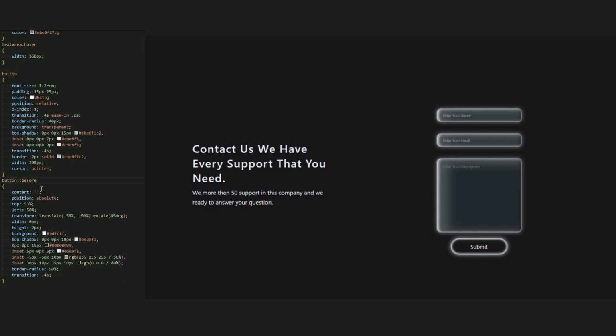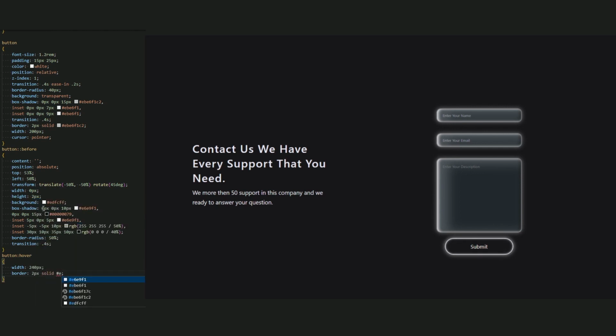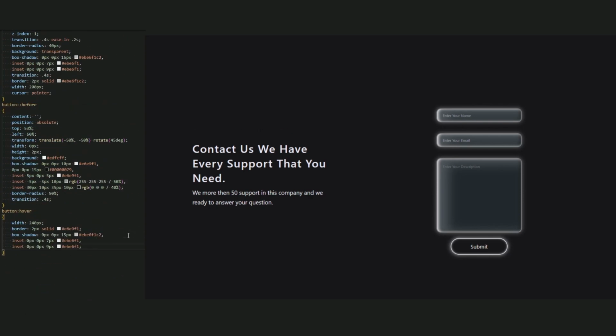Okay, done. Now for hover, guys, first I start with the button hover. So add the width be 240 pixel to have a width. Add the border 2 pixel solid and hashtag E6E9F1. And copy the box shadow and paste it here. This is our button hover.